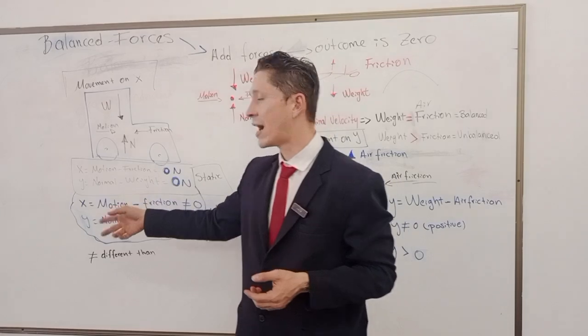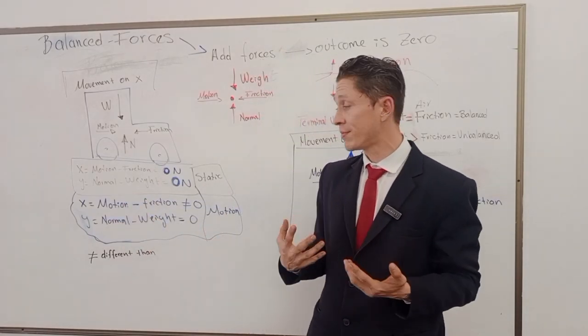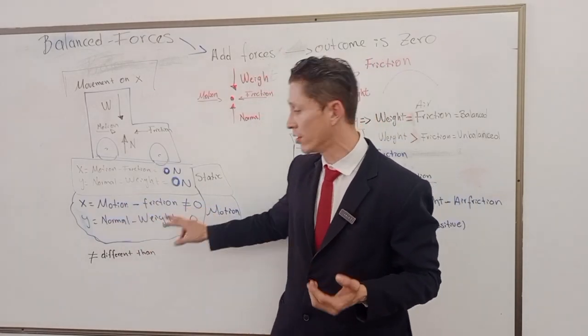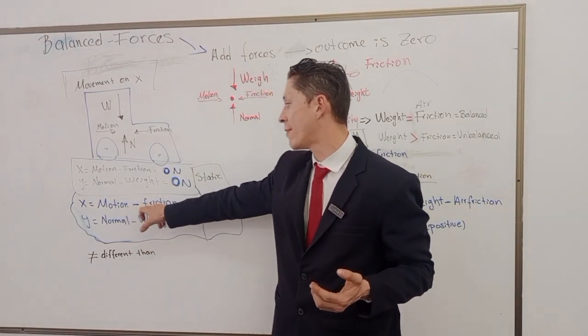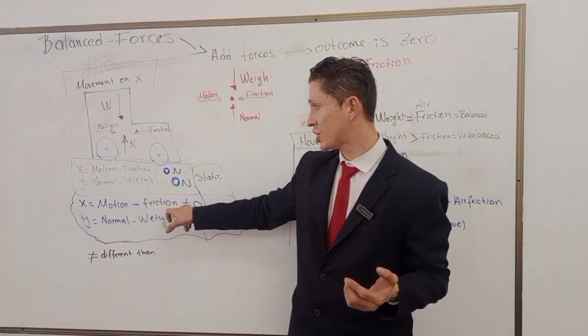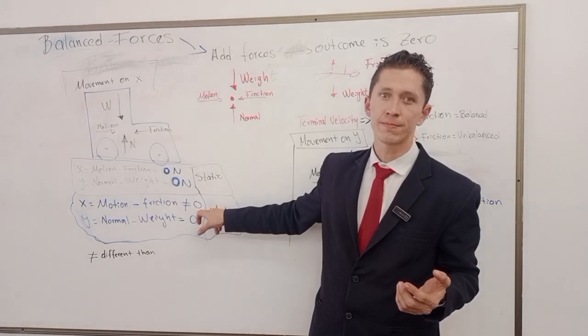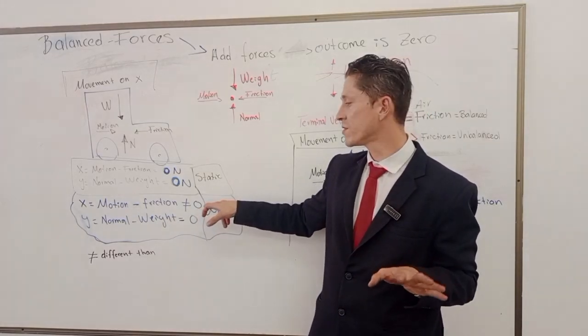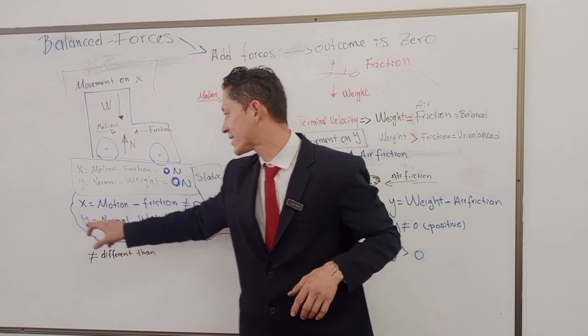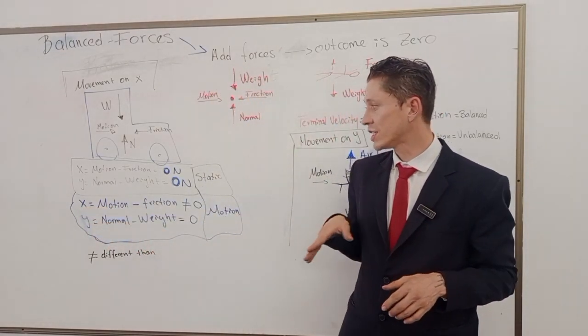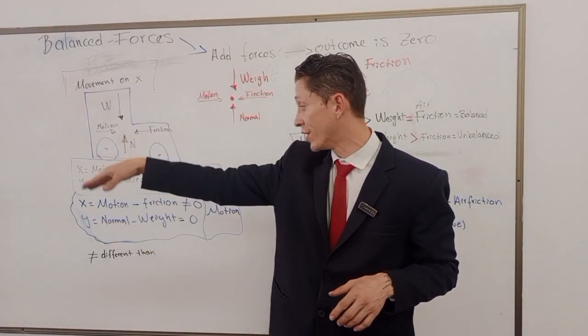But if my equation is providing me an outcome that is different than 0, motion minus friction is different than 0, right? Different than 0. Now, this is on x because it's moving.